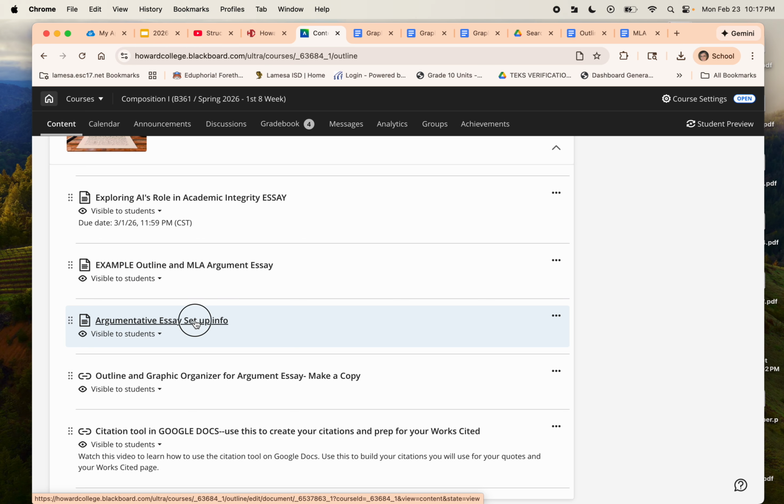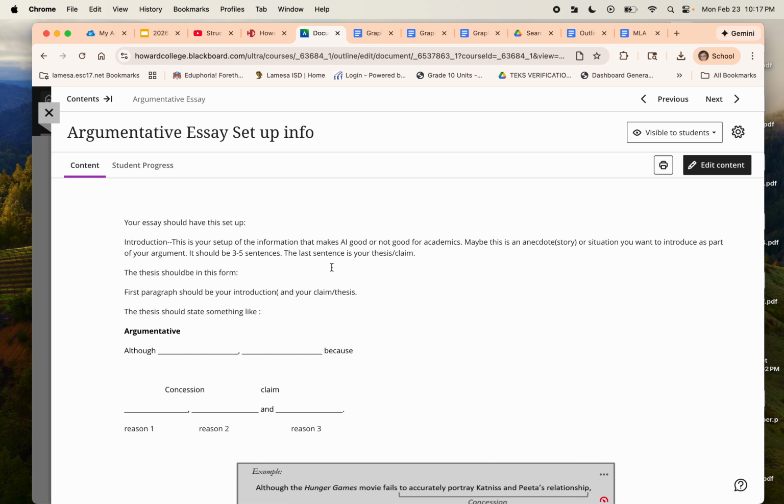All right, so argumentative essay setup information. So this is how your essay should be set up. It's going to start with your introduction. I'm kind of being redundant here, but I want to make sure that we get it. Your essay should start up with your introduction. This is your setup of the information. Make it about whether AI is good or not good for academics. Is it beneficial or harmful? You can have an anecdote or a situation that you want to introduce as part of your argument. It should be about 3 to 5 sentences, and the last sentence is your thesis or your claim.